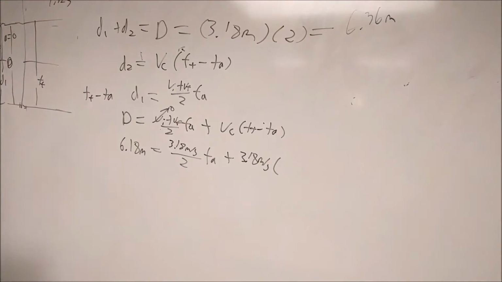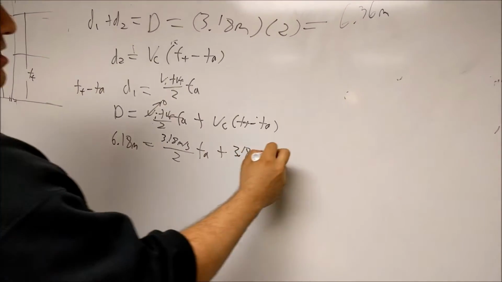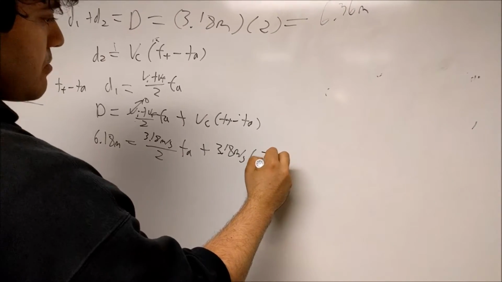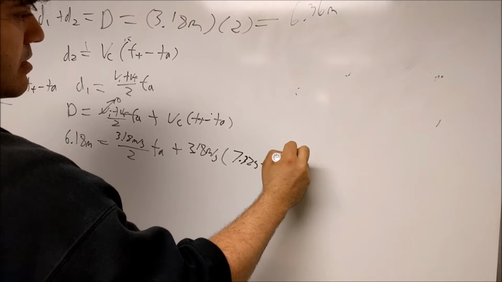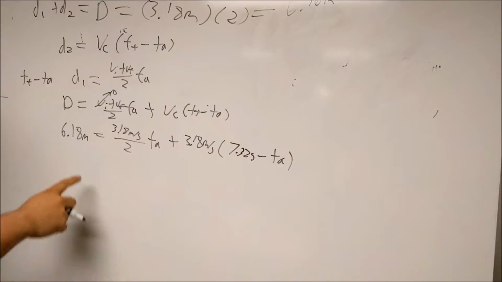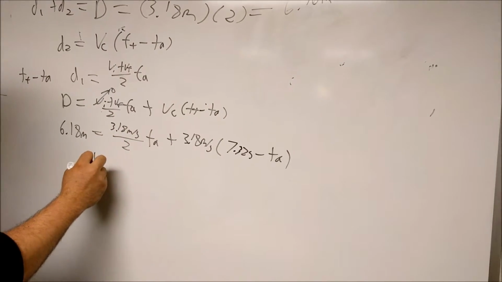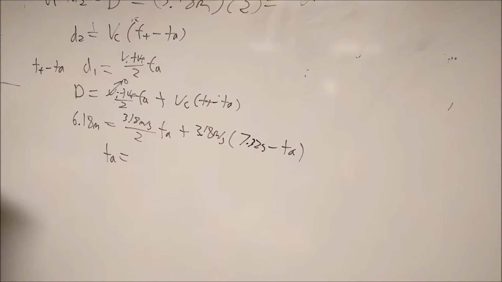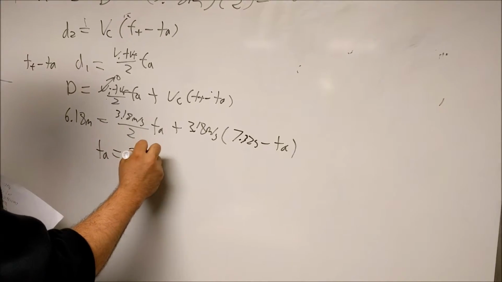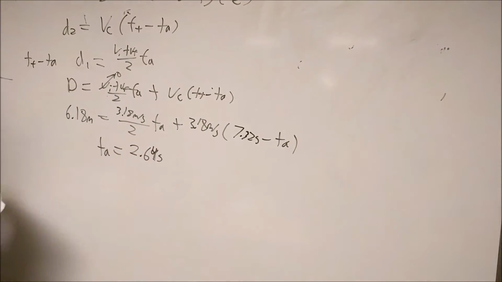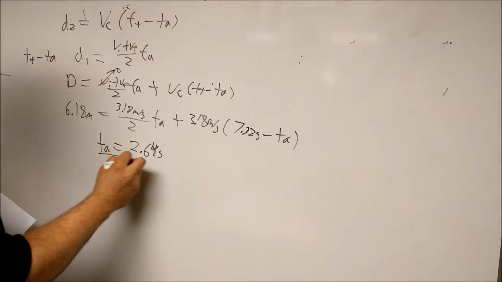And that was done outside, like I said before. So it would be 7.32 seconds minus TA. Solving this will simply give us TA is equal to 2.64 seconds. So that's the time it accelerated.